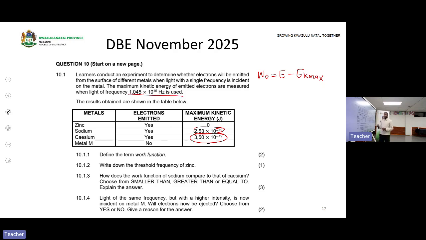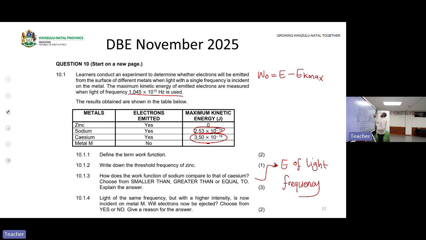The light is not being changed. So when the frequency of light is not being changed, it means the energy of light is the same. You can change the energy of light when you change its frequency or wavelength. So provided you are not changing the frequency of light, it means that the energy will remain the same.